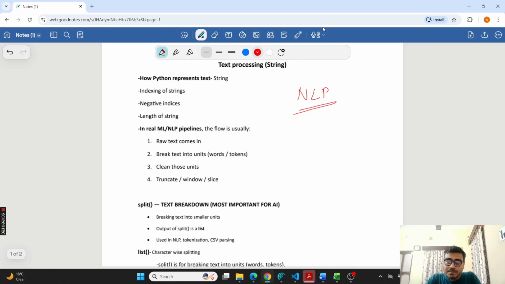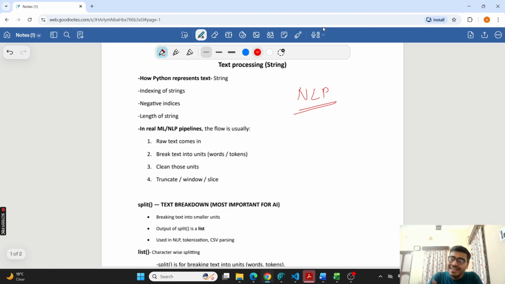For example, if I give some input to an LLM, suppose ChatGPT, it has textual data as input. It first processes it and then gives you the output. Similarly, how are these LLMs trained? They are trained on textual data.